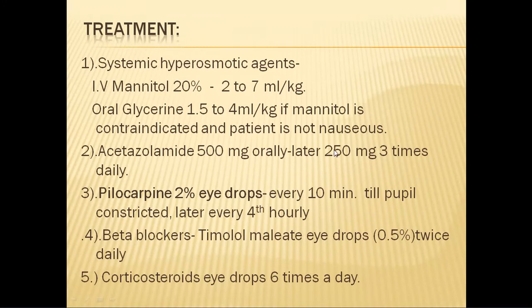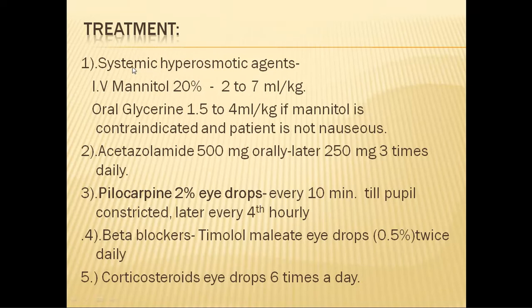So how do we treat this angle closure attack? See, the problem is the mid-dilated pupil. So what we have to do is relieve the mid-dilatation of the pupil. Then normally the pupillary block is relieved. So you have to give miotics, that is pilocarpine 2% eye drops. But the problem is here the pressure is very high and there is ischemia. So whatever drops you are putting will not be absorbed. So you have to actually decrease the intraocular pressure by some other means.